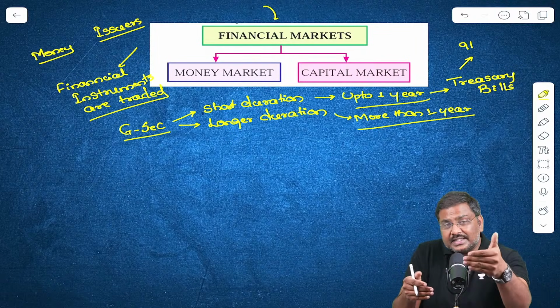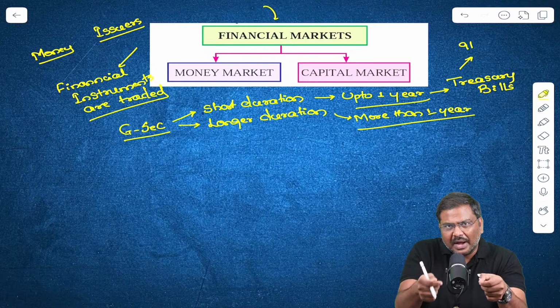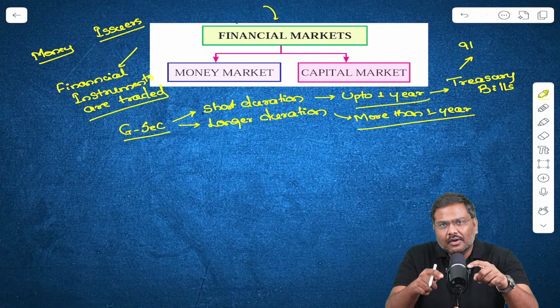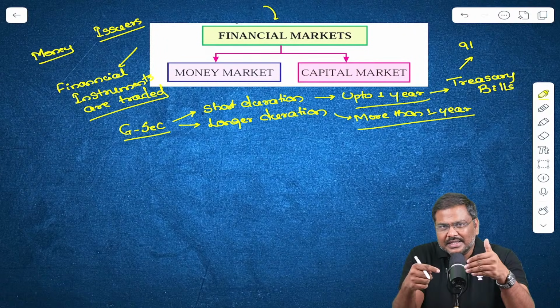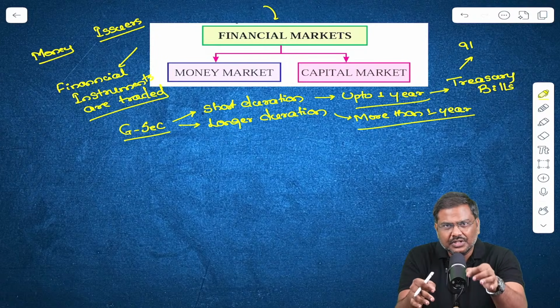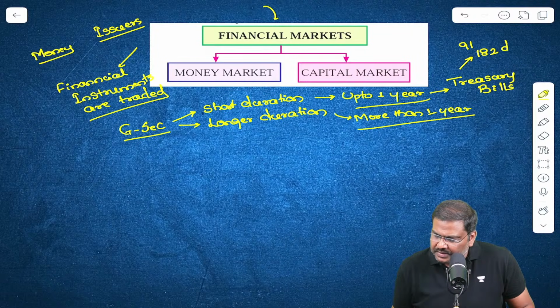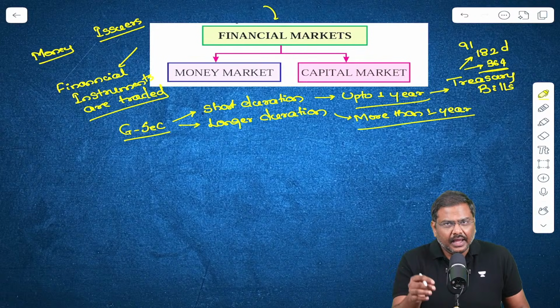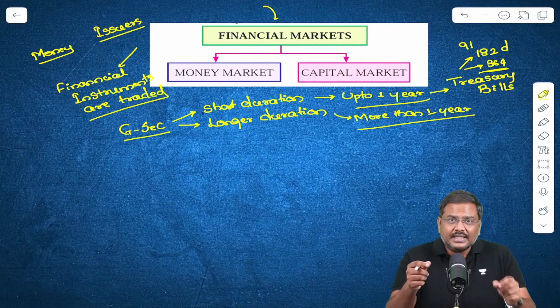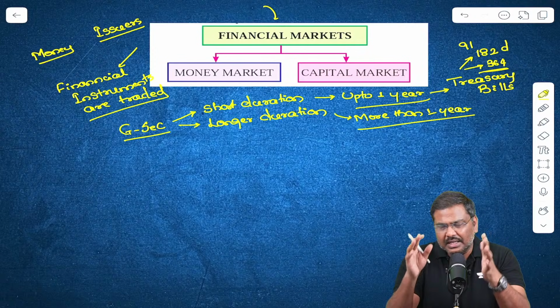The government will sell the instrument today, take the money from the investor or the buyer of the instrument today. And after 91 days, the money is given back along with interest to the investor. So 91 days instruments are there, 182 days instruments are there, as well as 364 days instruments are there. These are short duration, hence these are referred to as treasury bills.